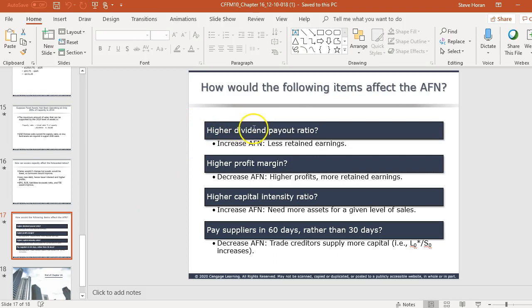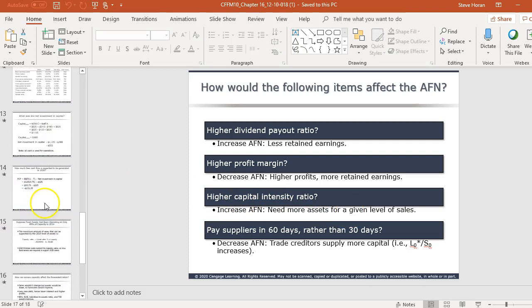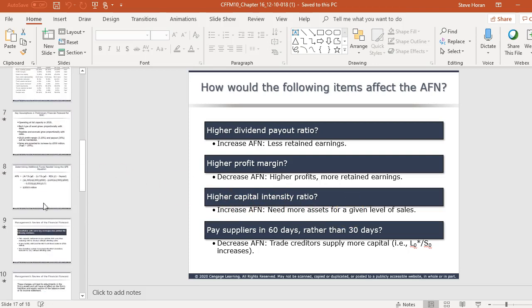So the first one is a higher dividend payout ratio. The more dividends we pay out means there's less retained earnings, which means that the AFN would go up. A higher profit margin means more net income, more retained earnings, which would then decrease the AFN. Then higher capital intensity ratio. The capital intensity ratio is the first part of the formula, which I did not mention, call it that.